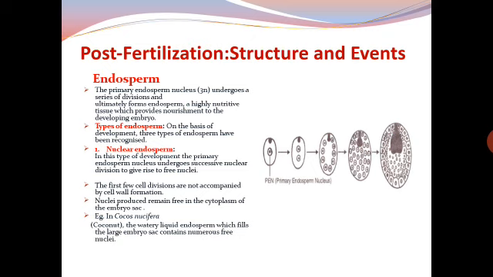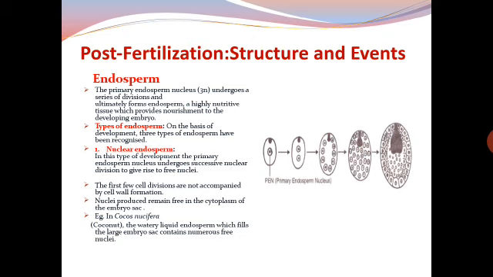Firstly, nuclear endosperm. In this type of development, the primary endosperm nucleus undergoes successive nuclear division to give rise to free nuclei. The first few cell divisions are not accompanied by cell wall formation.